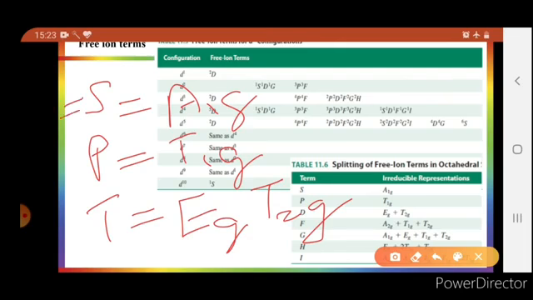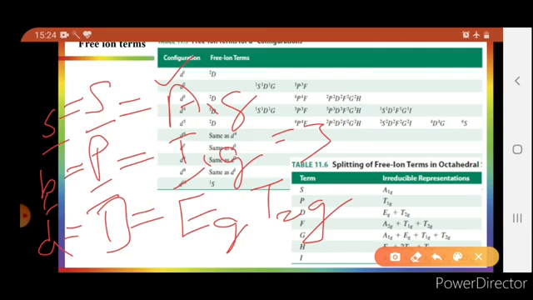These are equivalent or corresponding to S, P and D because the S is a singly degenerate orbital. The term S will also be singly degenerate, and the A term will be singlet or single. Similarly, P is triply degenerate, so T will be triply degenerate. The dimension of T will be 3, and since D is five-fold degenerate, it will also be split as E and T, where E is doubly degenerate and T is triply degenerate. 2 plus 3 is equal to 5.